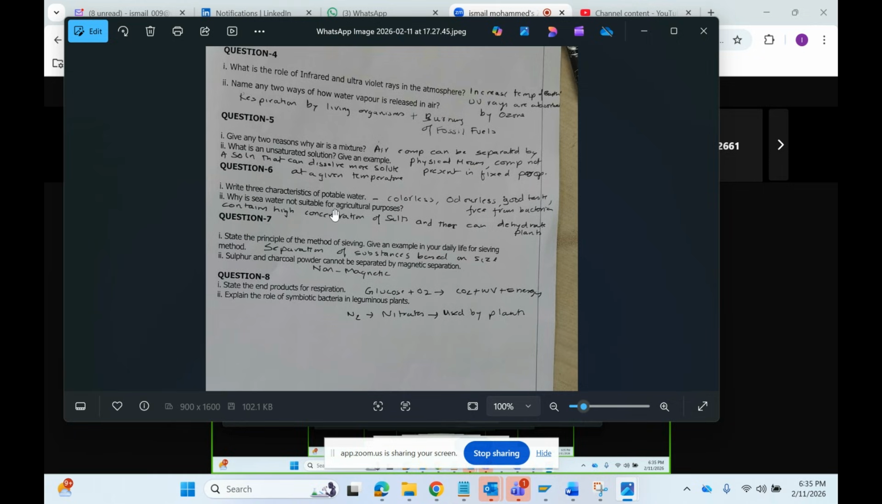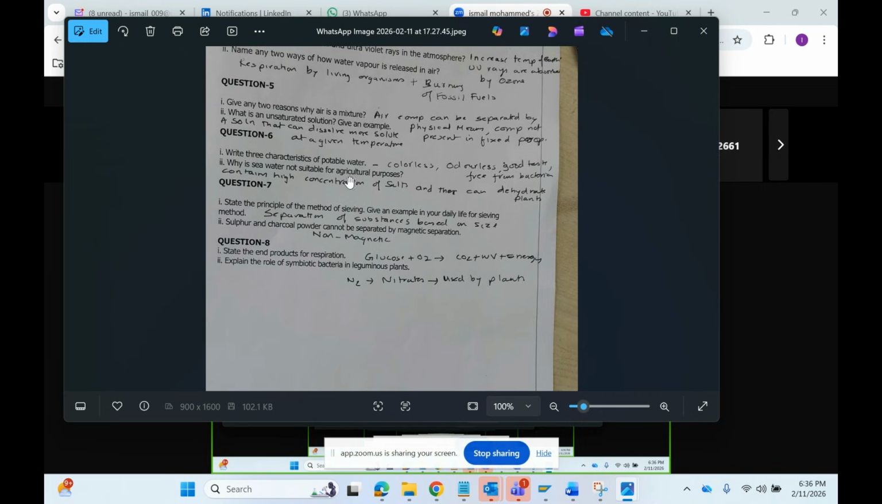What is an unsaturated solution that we have seen? A solution that can dissolve more of a solute at a given temperature is called an unsaturated solution. Three characteristics of potable water: colorless, odorless, good taste, and free from bacteria.